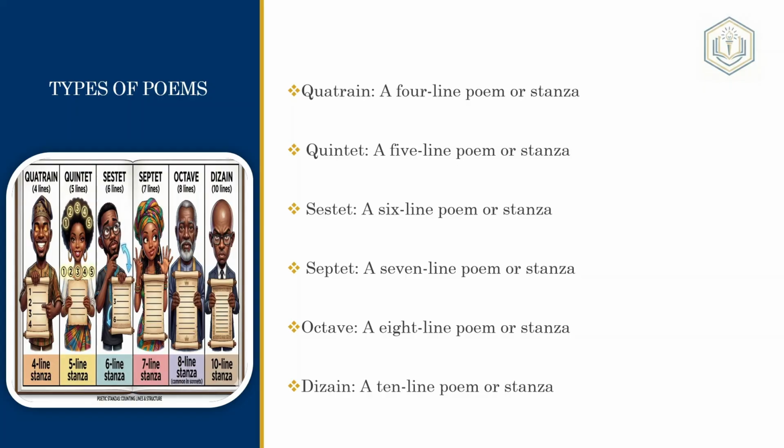So a sestet is a 6-line poem or stanza. A septet is a 7-line poem or stanza. An octave is an 8-line poem or stanza. A dizaine is a 10-line poem or stanza. If you look at the image, you can see quatrain, quintet, sestet, septet, octave, dizaine. So you will see the differences between them.